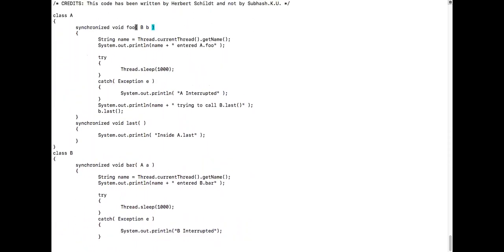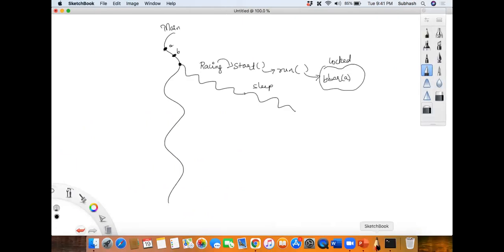And even this is synchronized, isn't it, my dear friends? Let me write it in a diagram, which I feel better to represent. So this fellow is now running, and this fellow will hold A dot foo, passing B, and this is locked, isn't it? Until this fellow releases this, no one can enter into this. Correct, my dear friends? Both the methods have been locked by both the threads.